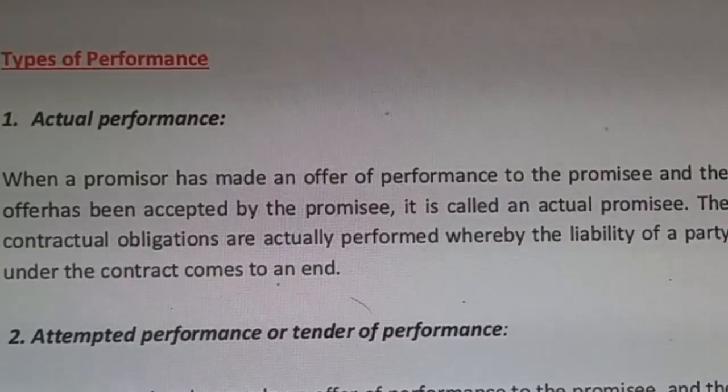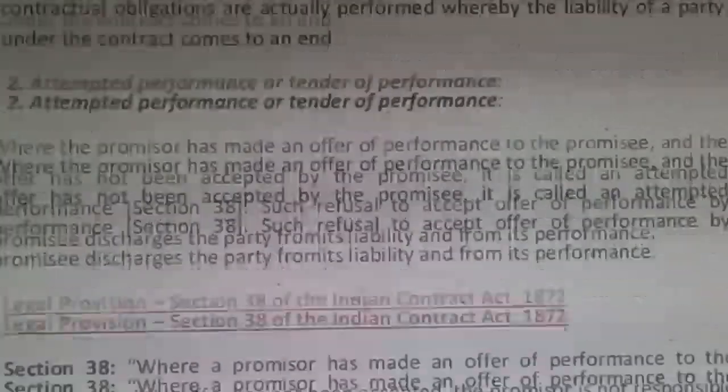That is what we call actual performance. They have fulfilled the contractual obligation, whereby the liability of the party under the contract comes to an end.